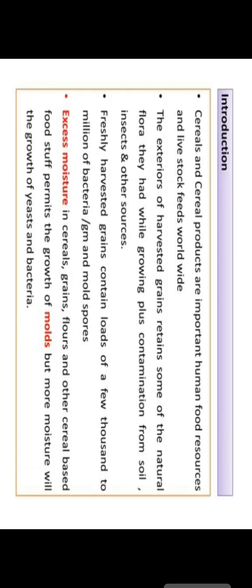We can say that microorganisms are associated in a variety of ways with all of the food that we eat. They may influence the quality and quantity of our food. Naturally occurring foods such as fruit and vegetables normally contain some microorganisms and may be contaminated with additional organisms during handling. So the food can serve as a medium for the growth of microorganisms, and may undergo decomposition and spoilage.